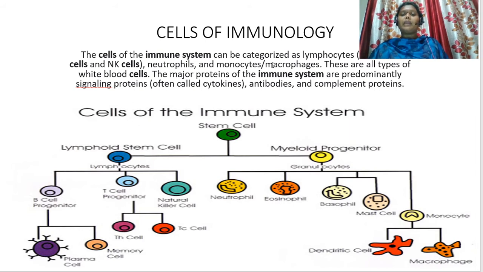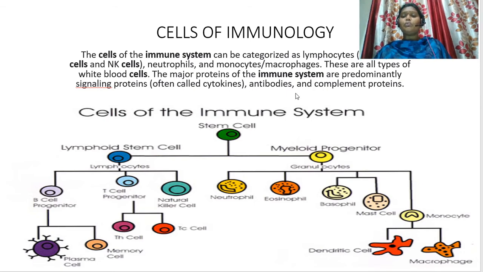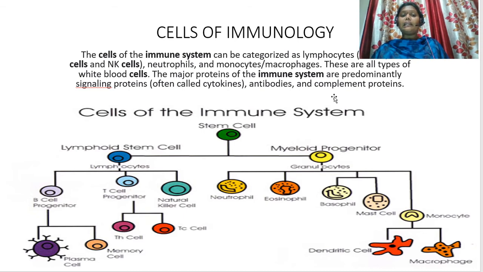Now let's see what are the cells involved in immunology. The cells of the immune system can be categorized as lymphocytes, which include T cells, B cells, and natural killer cells. Apart from this, we also have monocytes or macrophages. These are all types of white blood cells that originate from the bone marrow. The major proteins of the immune system are predominantly signaling proteins, which are cytokines, antibodies, and complement proteins.